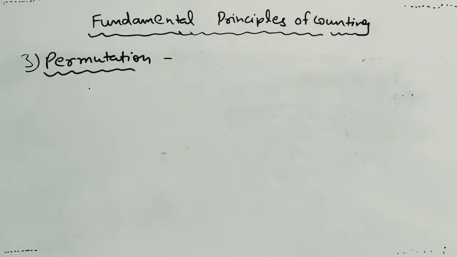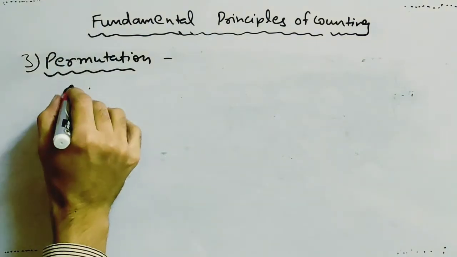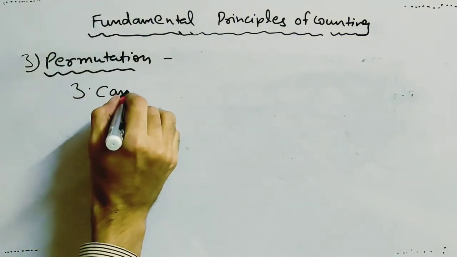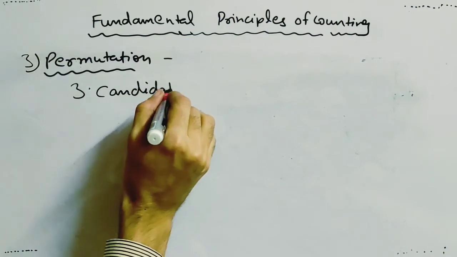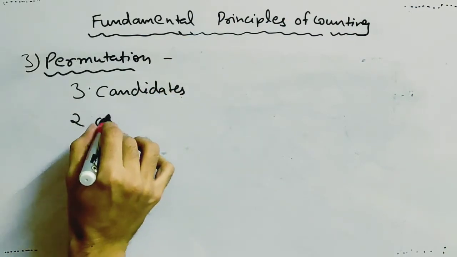Now let's calculate it using the formula for permutation. There are 3 candidates and you have 2 chairs to offer.